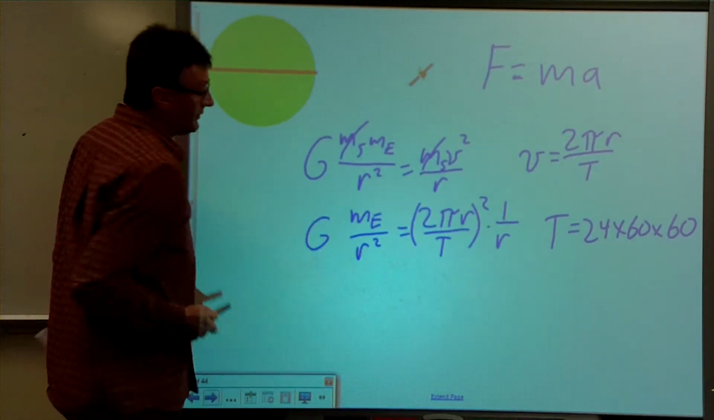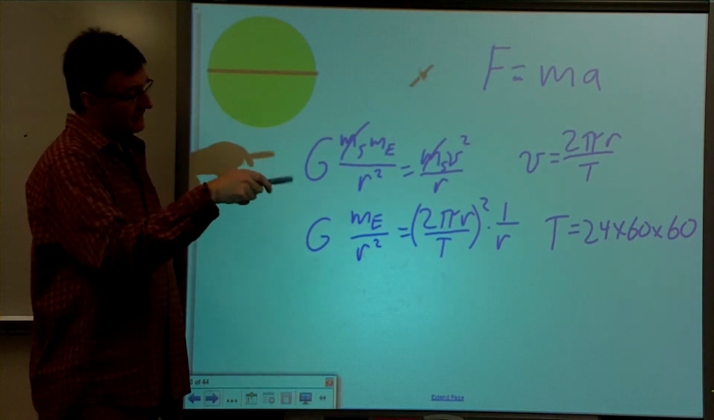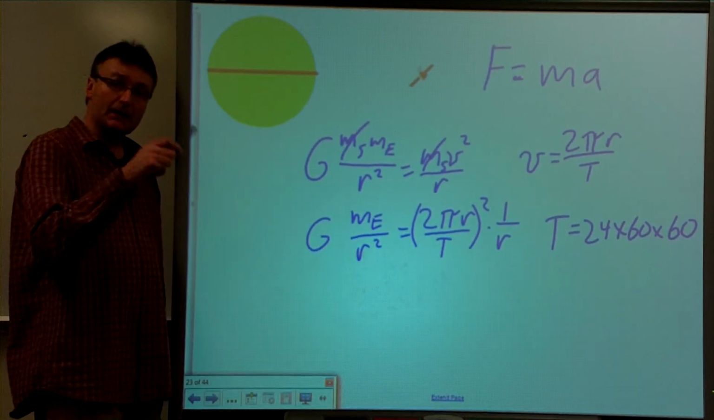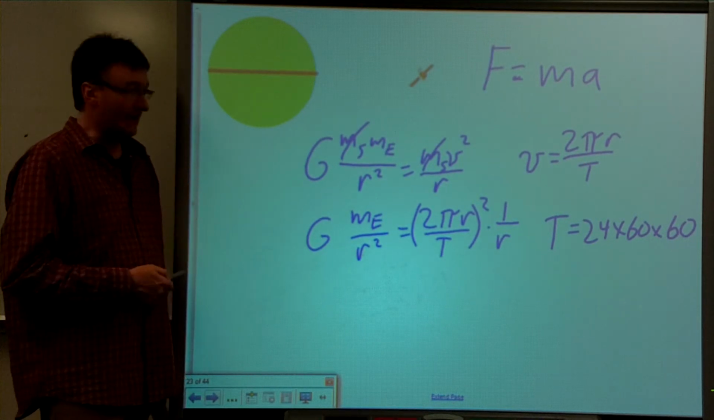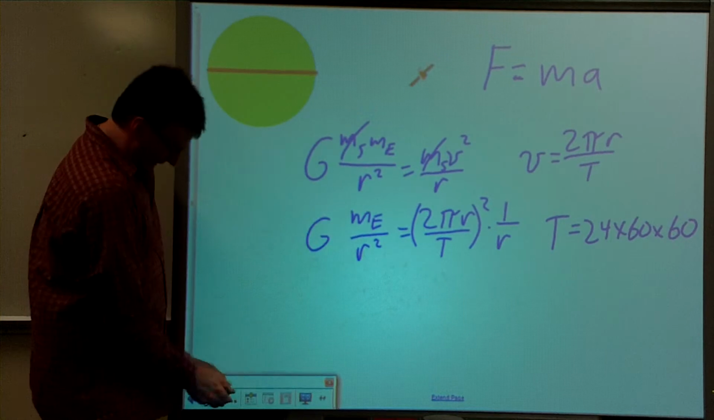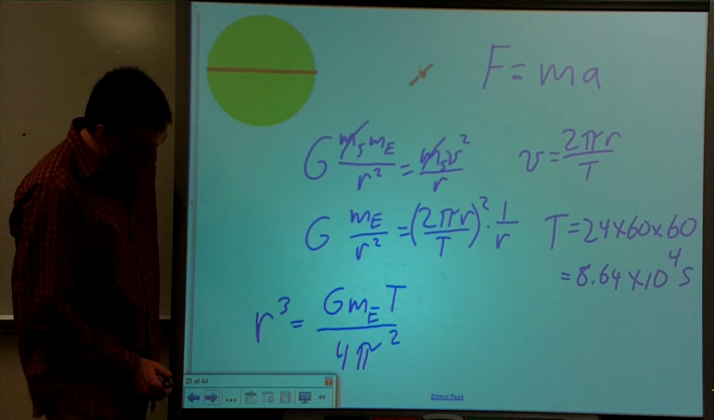Now, we also know that the period, 24 hours, is going to equal 24 times 60 times 60, the number of minutes in an hour, and the number of seconds in a minute. And so that will give us that number there. And so then we can put those numbers into our equation here.